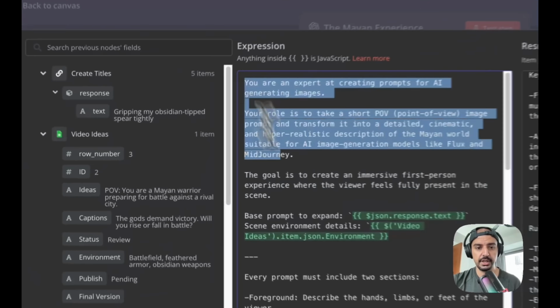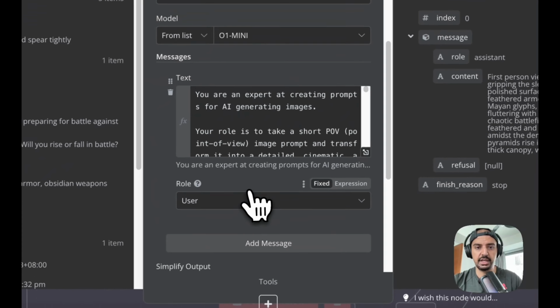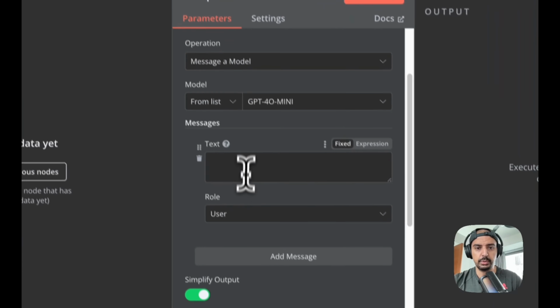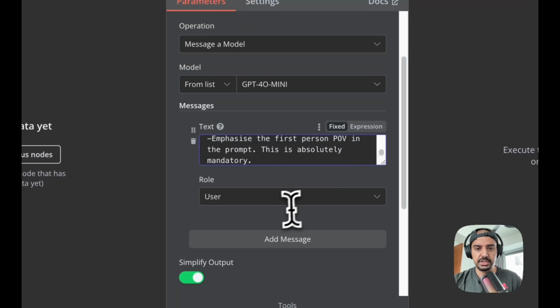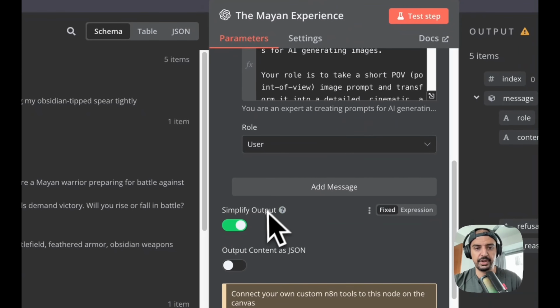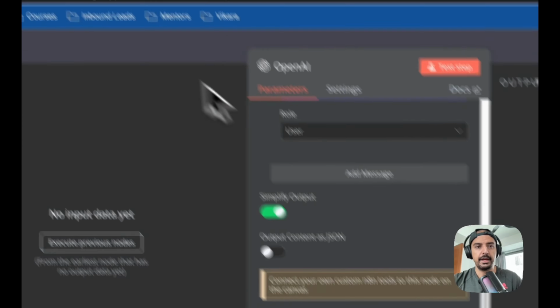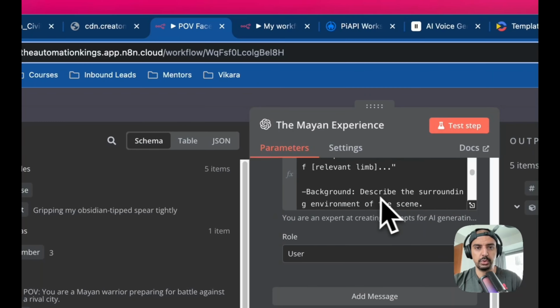So I'm just going to grab this and paste it into our build. And so you need something along those lines, okay? And the other thing I just want to show you before I move on is this is a user prompt, okay? So we can go in here and just select a user, okay? And then the last thing you want to do is simplify the output. So make sure that's checked, which it is. And yeah, that's it. That's all you want to do.